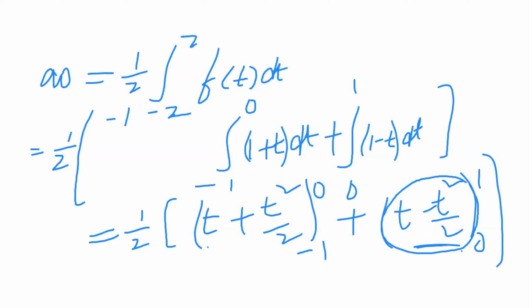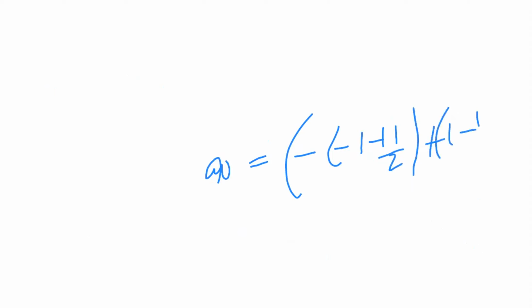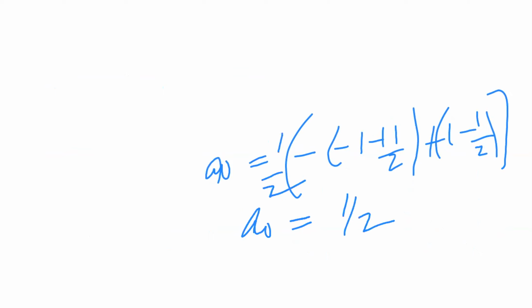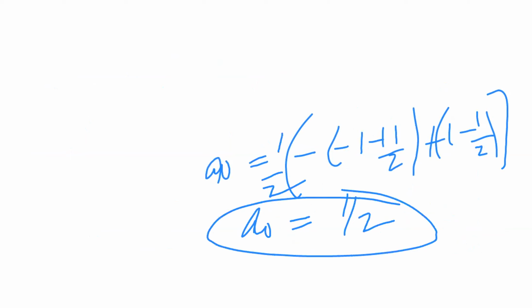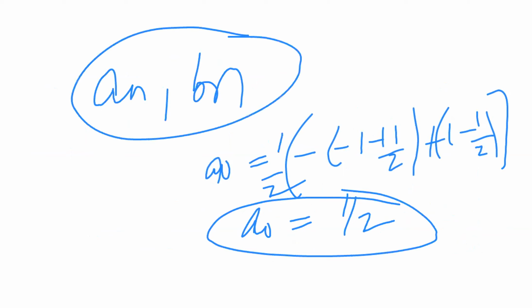So a naught equals minus of minus 1 plus 1 by 2 plus 1 minus 1 by 2, that equals 1 by 2. Here there is already 1 by 2 outside. So a naught equal to 1 by 2. Similarly, you find a n and b n. Okay.